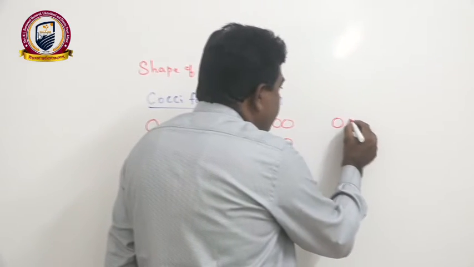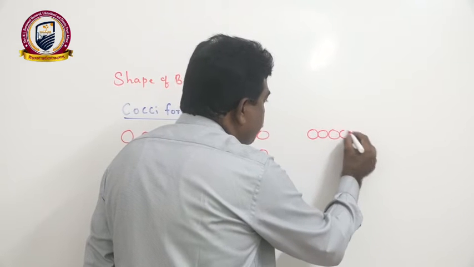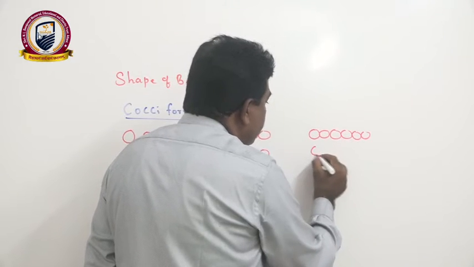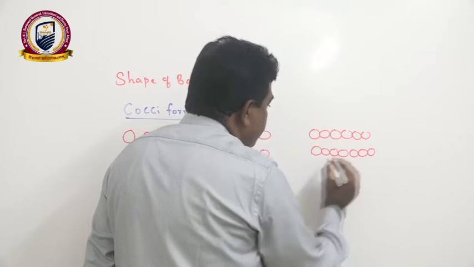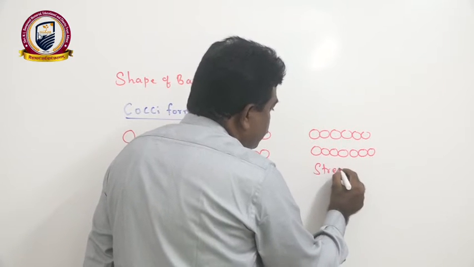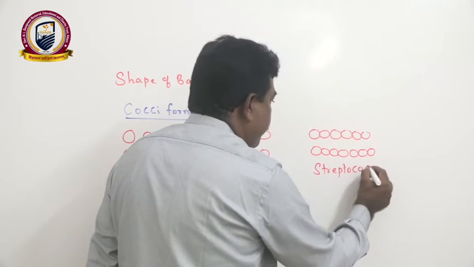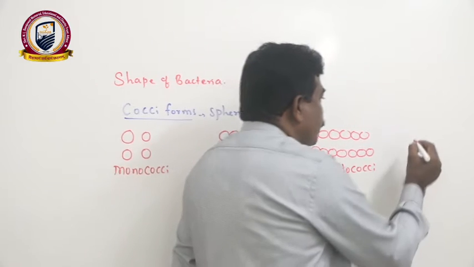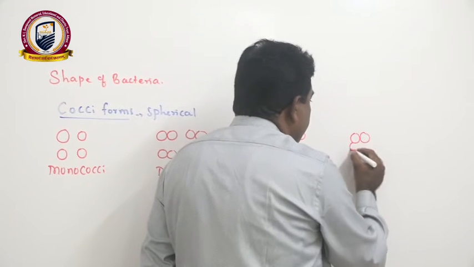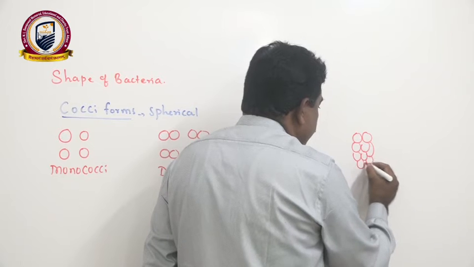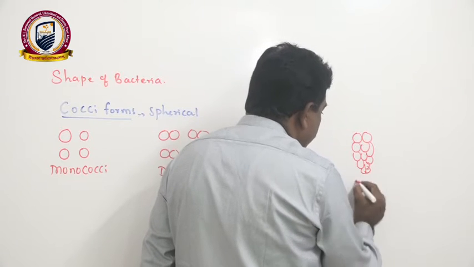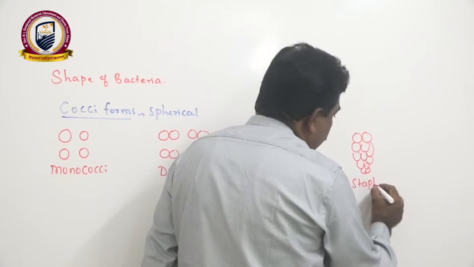If spherical forms are present in a chain, in terms of strings, we call them streptococci. If spherical forms are present in the form of a grape bunch, we call them staphylococci.